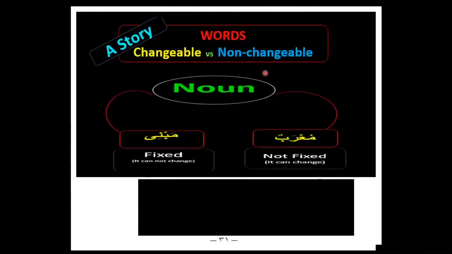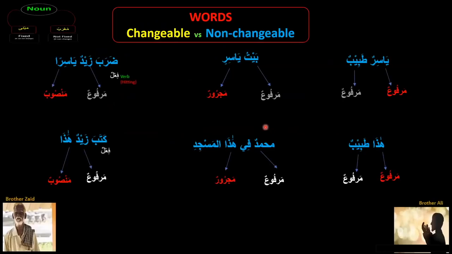So there are some nouns which are changeable, some are non-changeable. What do I mean by that? Look, we have a story here, Brother Ali and Brother Zaid. Brother Zaid, mashallah, may Allah subhanahu wa ta'ala have mercy on both of our brothers.